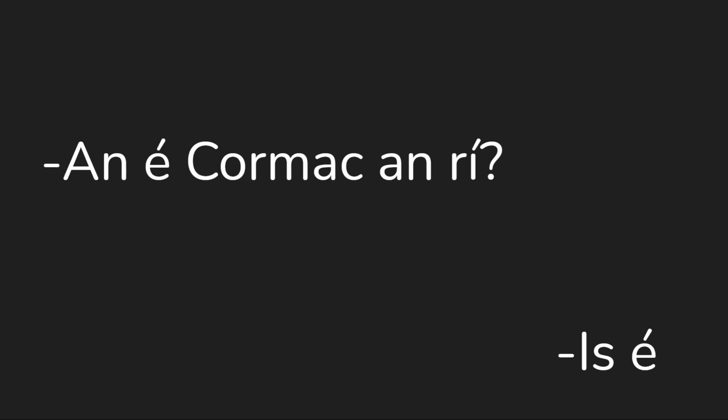We're asking about a specific thing, and ea is supposed to stand in for a category, for an indefinite noun. So the answer is is é. Now, I will say in speech, it's not uncommon to hear is ea even as an answer to definite questions, but traditionally, you're supposed to use is é. Or if the question was about a woman, it would be is í. If it was plural, is iad, etc.